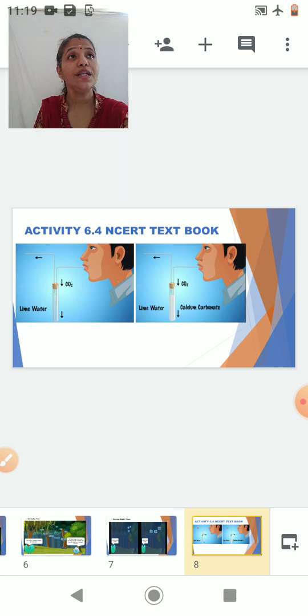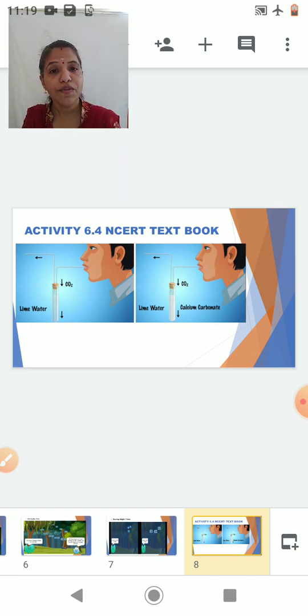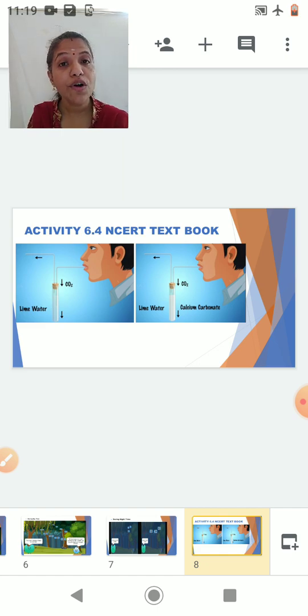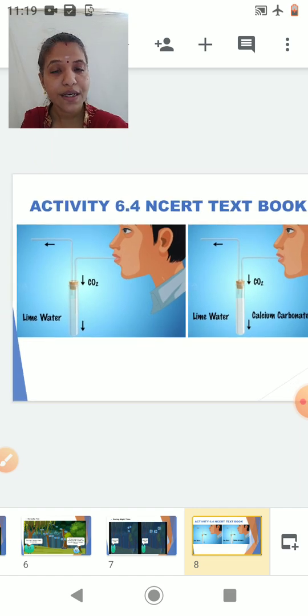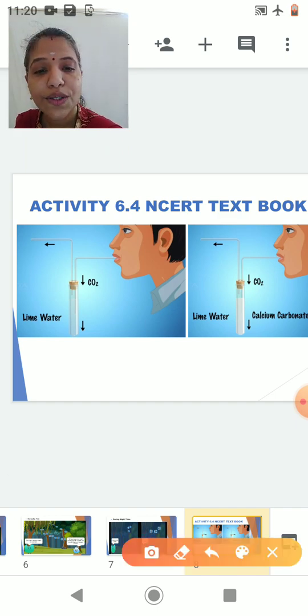Now students, let us do the activity 6.4 of your NCERT textbook, because we are completed with the theory part of respiration. Now this activity 6.4 of the NCERT textbook is to prove that carbon dioxide is released at the time of exhalation. Exhalation, that is throwing away the foul air. Here I am going to take a test tube, and I am going to fill it with lime water. Lime water is nothing but the calcium hydroxide solution.